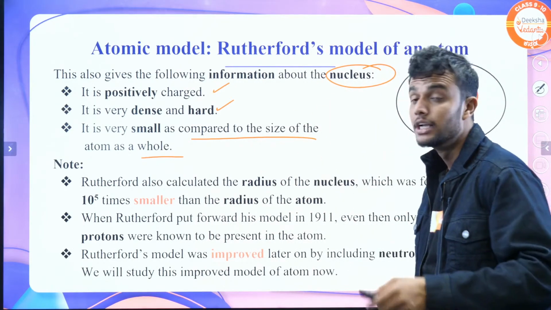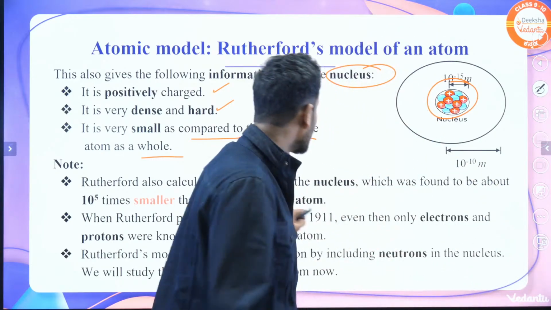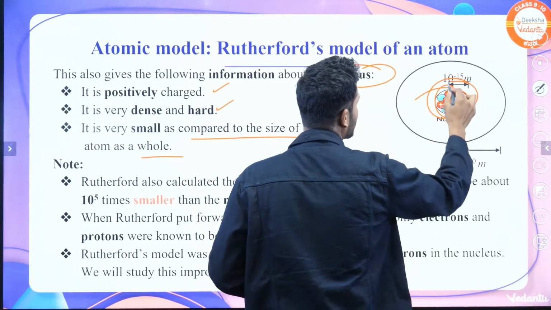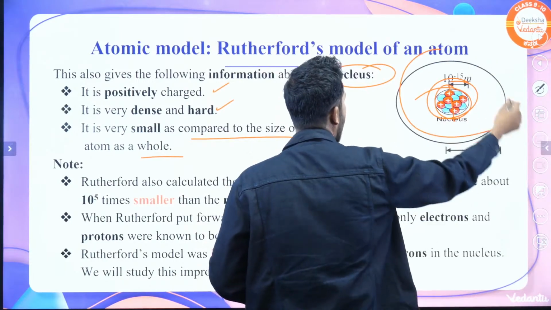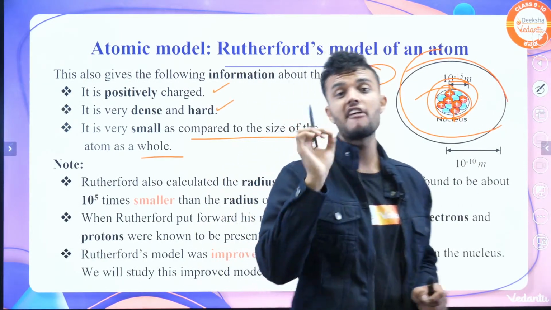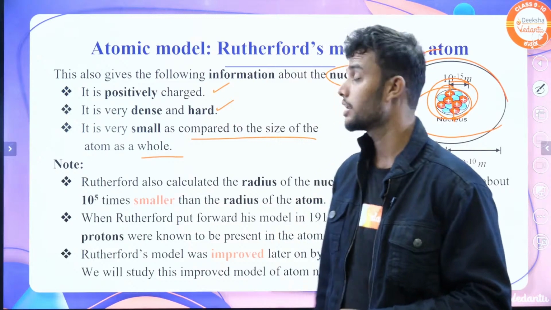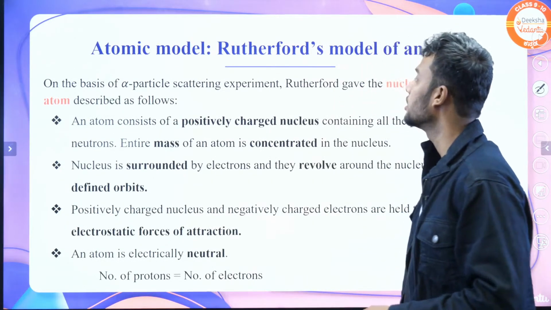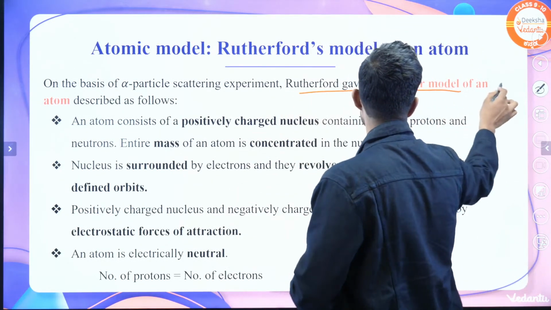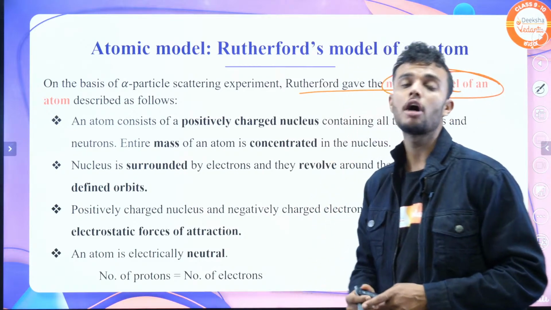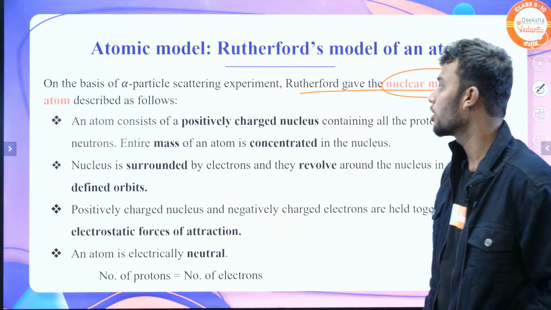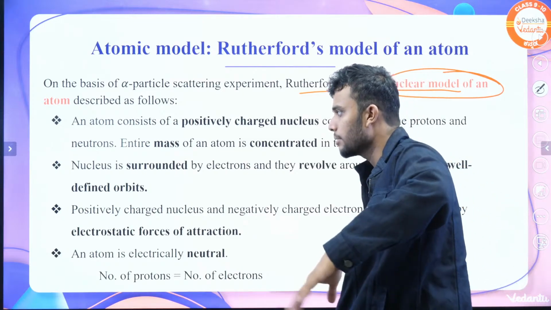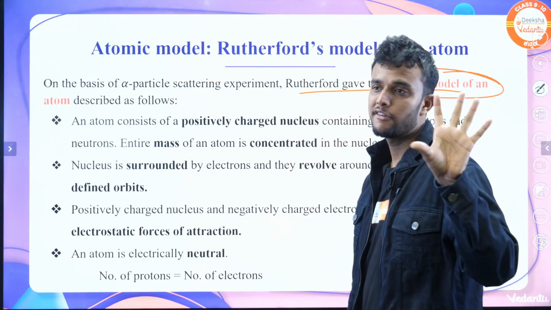One important point, students: the radius of the nucleus is small compared to the radius of an atom. It is 10 power 5 times smaller, the radius is less. Okay? On the basis of the alpha scattering experiment, Rutherford formed a new atomic model. It's called the nuclear atomic model of an atom.